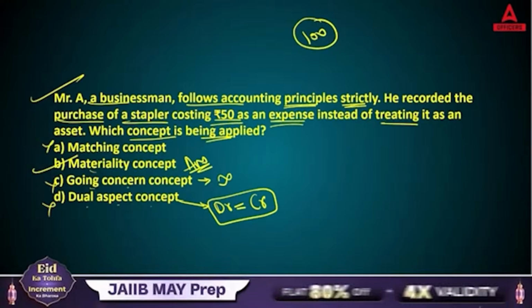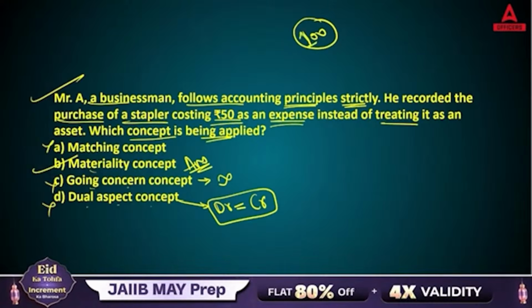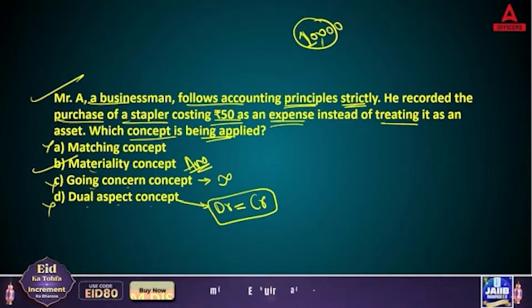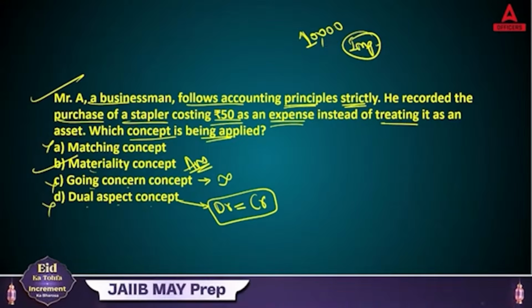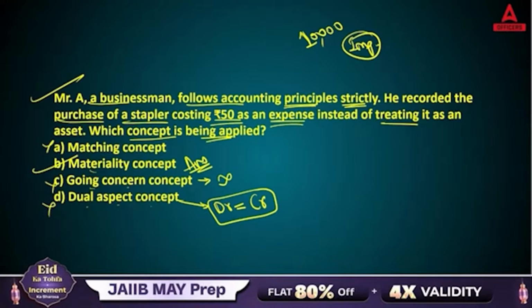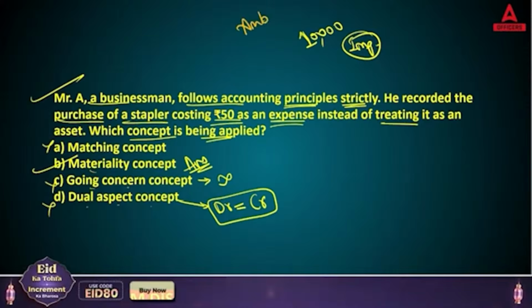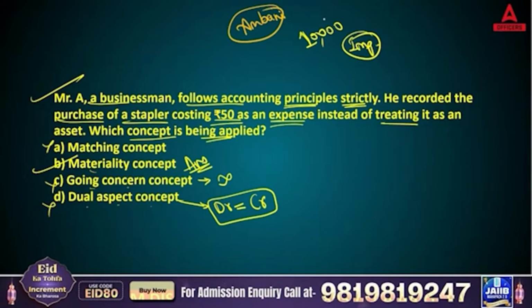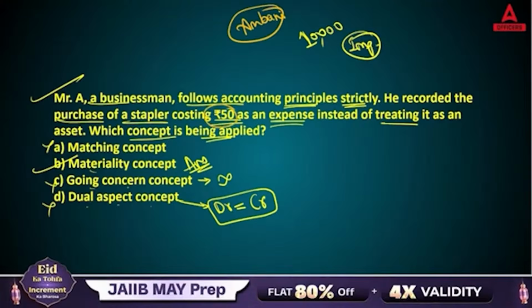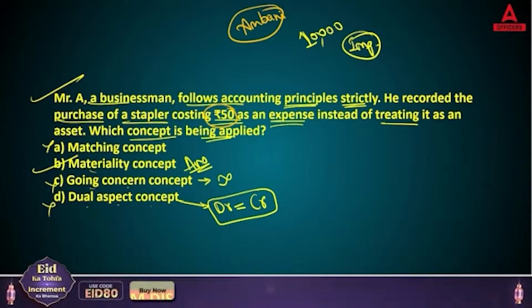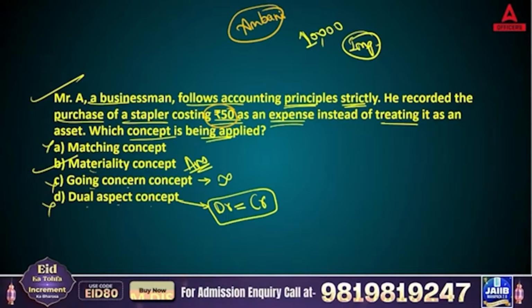Because you will say, "Arey, that is a very small amount." But let's say if I write it with double zero, now tell me, is this important? Yes, this will become important. So this actually depends from situation to situation. Some amounts are important, and for some people, if I ask the Ambanis, this 10,000 is a very small amount, but for us this is going to be very important. So that is what your materiality concept is. So rupees 50 is a very nominal amount, very small amount, so we are not writing it under fixed asset. Yes, we will be writing it as an expense. That is what the materiality concept talks about.